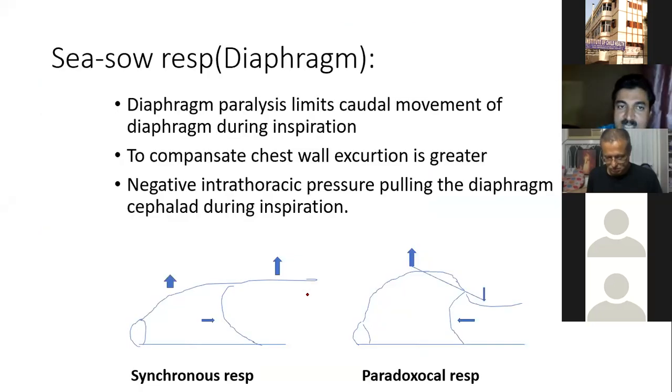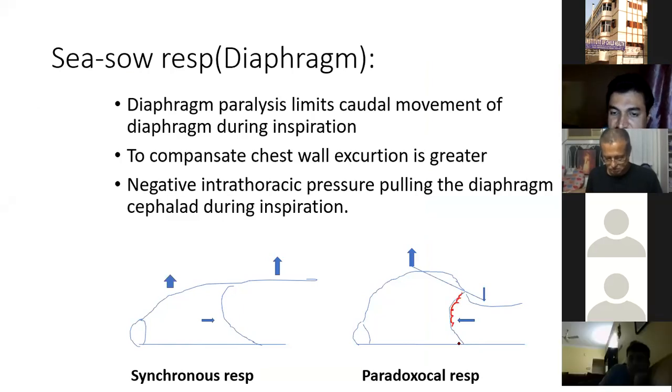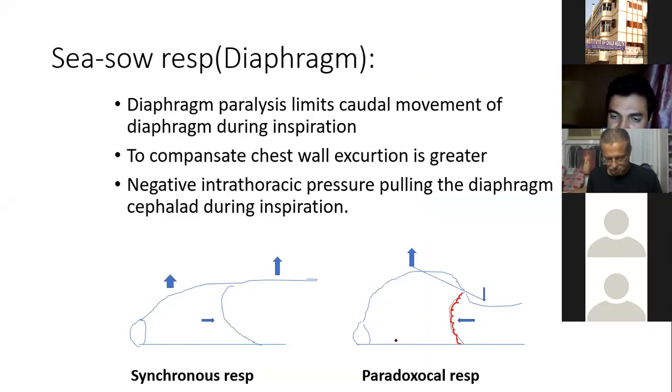Next, paradox is of two types. Earlier it was thoracic paradox, and here is diaphragmatic paradox. In diaphragmatic paradox, diaphragm is an inert membrane. When the baby breathes in, the intrathoracic pressure is negative, and the abdominal viscera will go up.